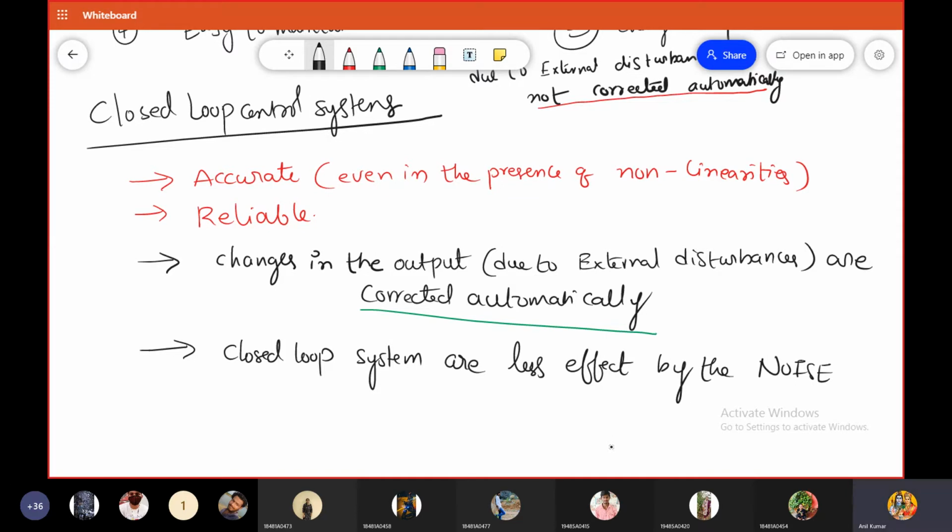For example, due to the noise signal, the output may deviate from the desired value. Those variations in the output due to the input noise signal are automatically corrected with the help of the feedback connection. Therefore, they are less affected by the noise signal. Is it okay?